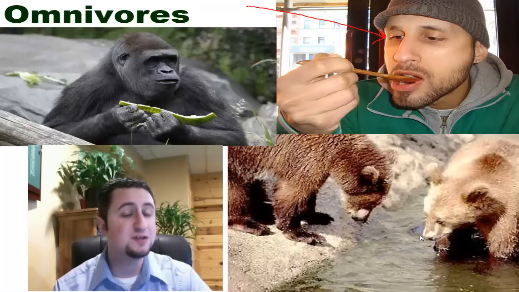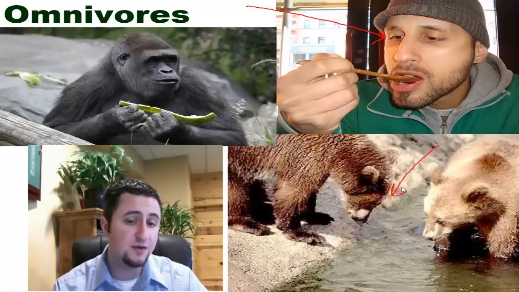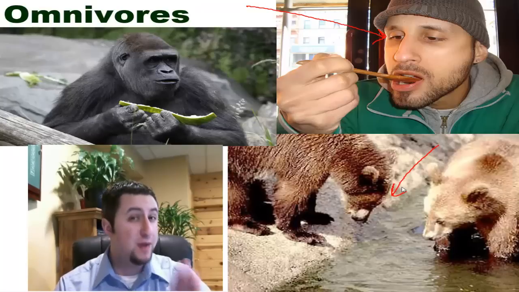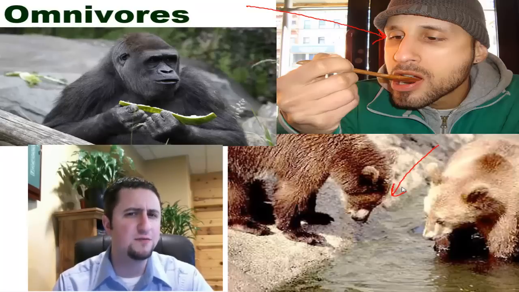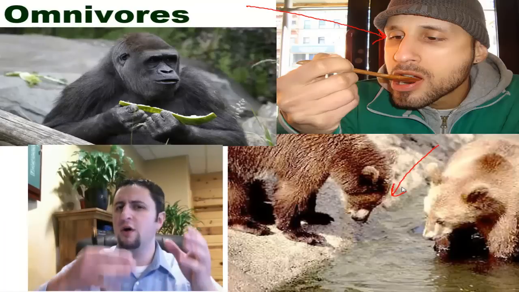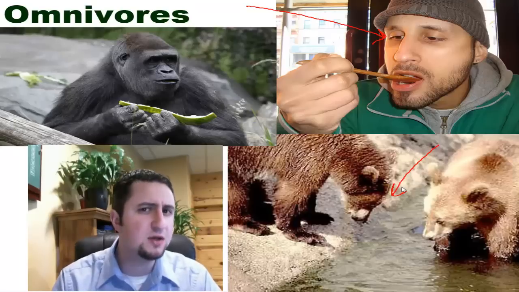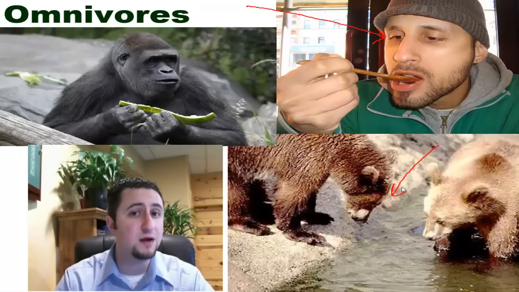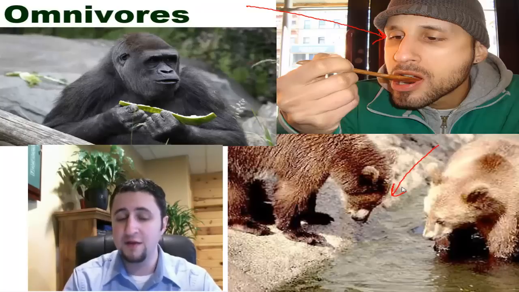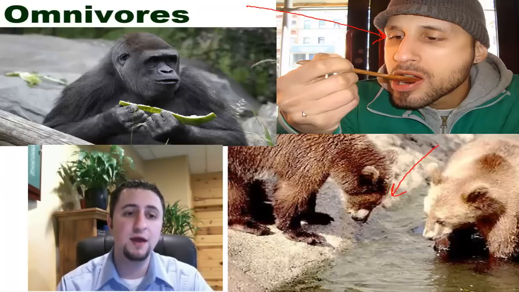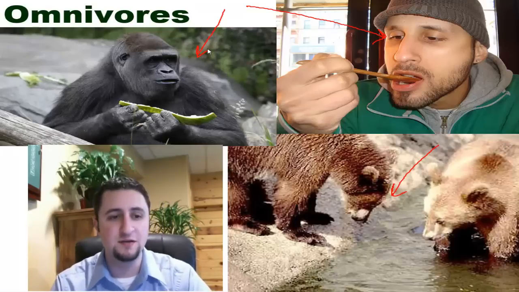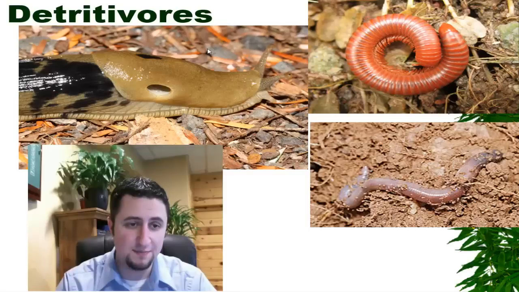Other examples of omnivores, and this is one that is a common misconception, are bears. Right down here, this picture is of bears. Bears are omnivores. Now, I know a lot of people think of bears as being carnivores because they see them eating salmon or other small animals. But actually, bears spend a lot of their time picking berries and eating certain kinds of plants. They spend less time eating animals than they do eating plants. And finally, another example of omnivores is organisms that are related to us, gorillas and other types of apes.